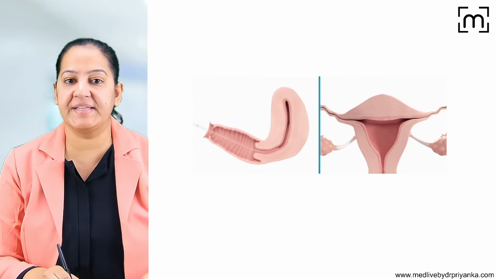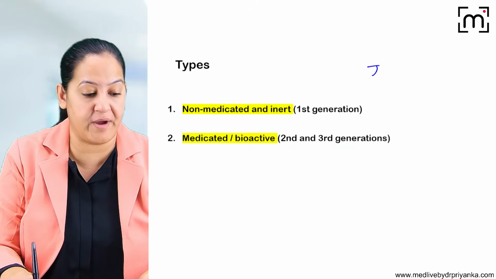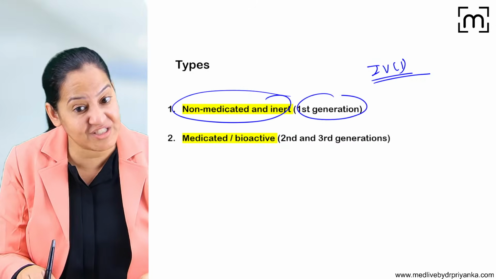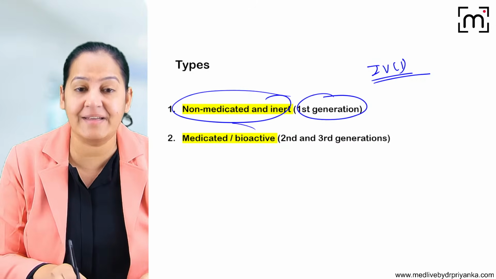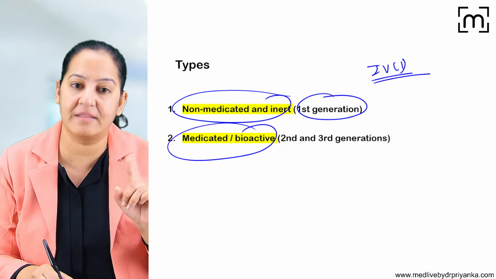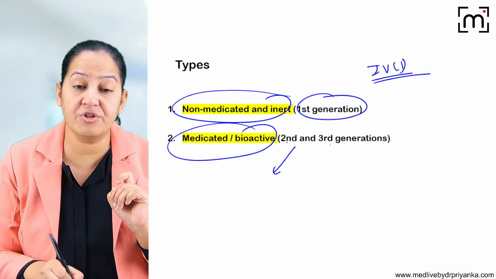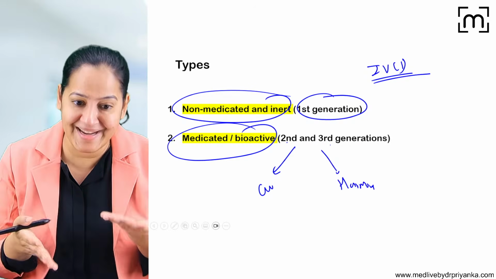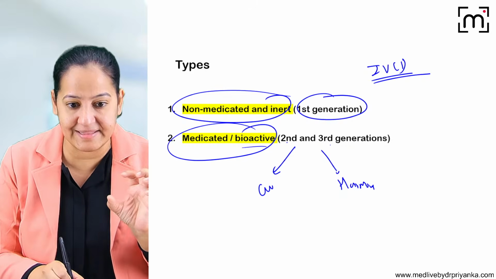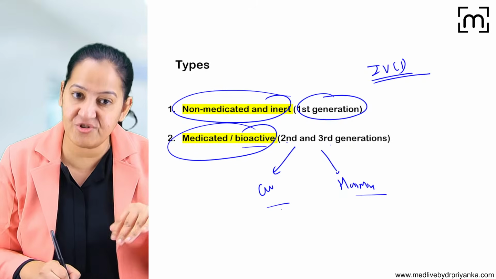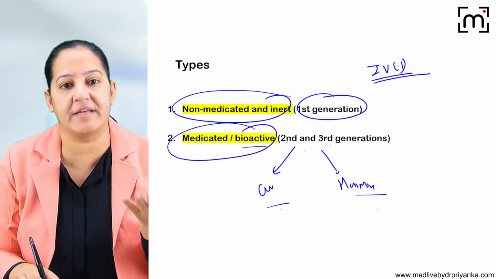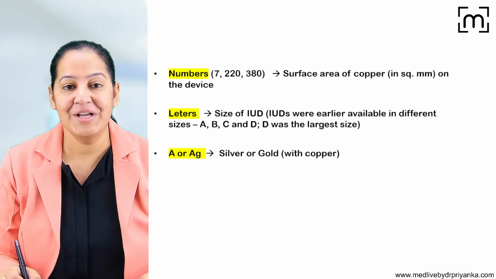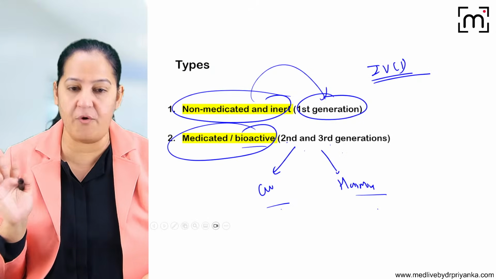So how many types of IUCDs are there? First, you tell me how many types of intrauterine contraceptive devices are there. There are 2 types. Non-medicated, which are known as first generation. They don't contain anything. And the medicated ones, the second generation and the third generation. The second generation contains copper, and the third generation contains hormones. So they are medicated. They contain some bioactive material, either copper or hormones. The first generation doesn't contain anything. They are non-medicated, so they are known as first generation. So a total of 3 generations are there. I will come to the details of all 3 generations one by one.